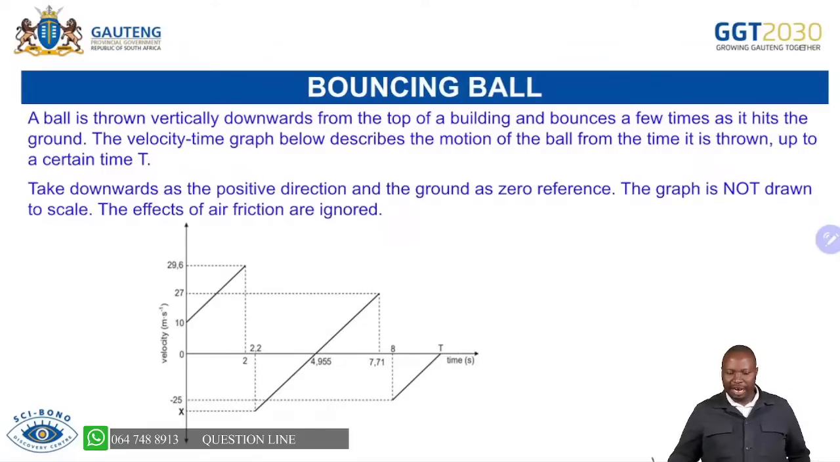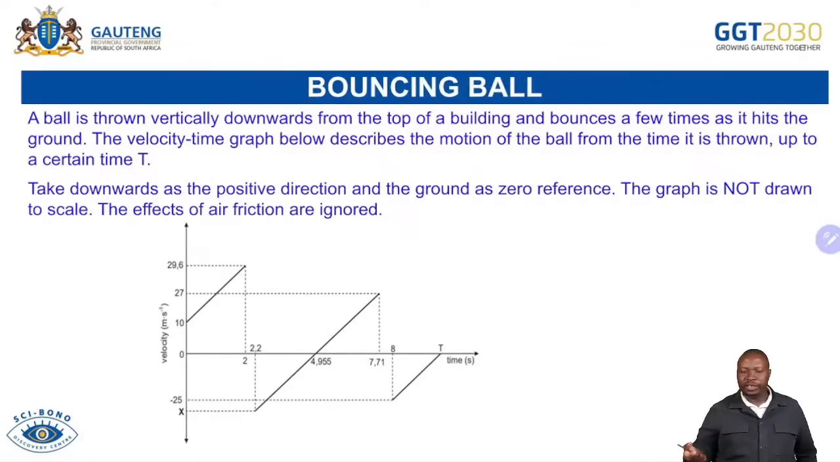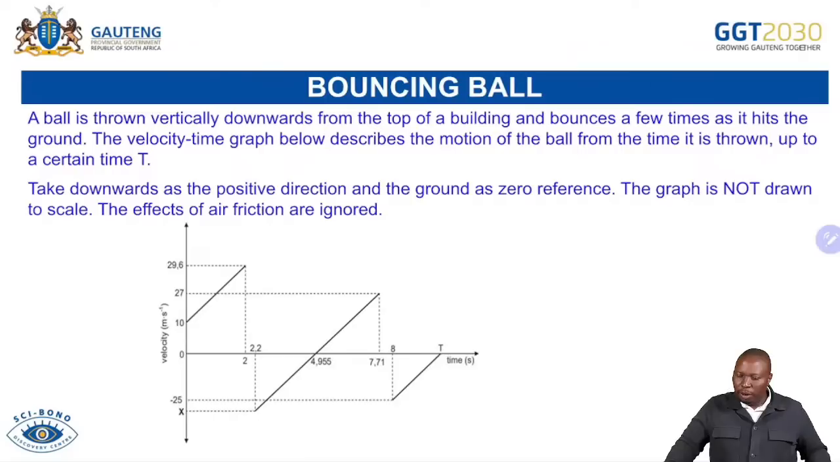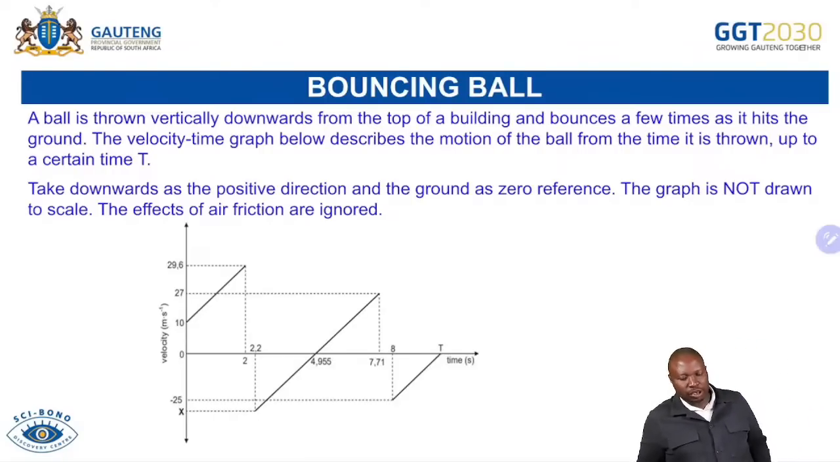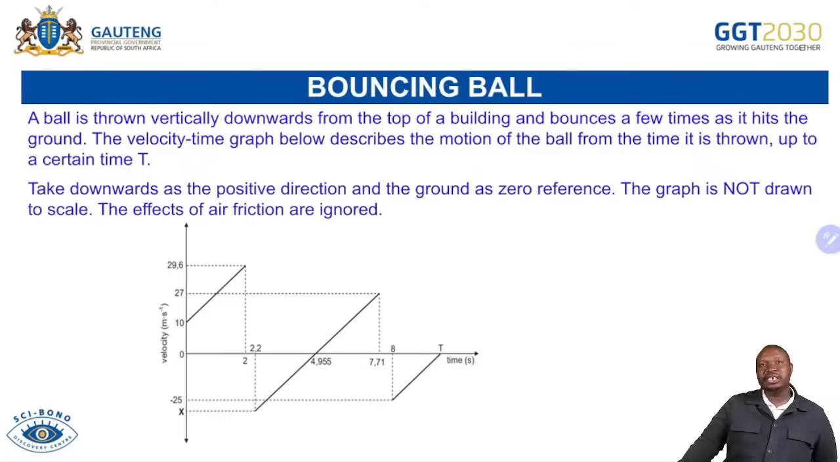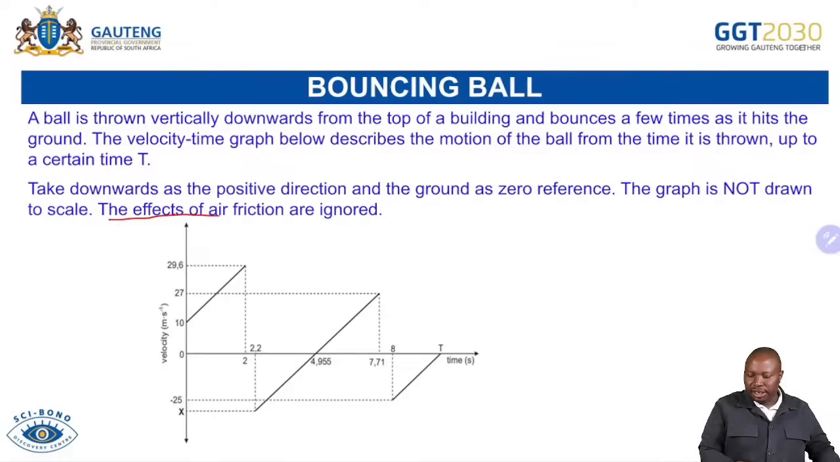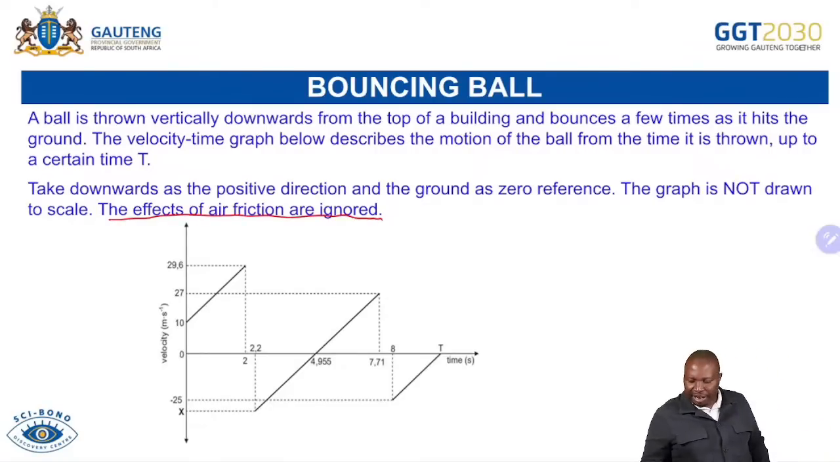Now, with no wasting of time, we look at a structured question. This one was based on the graph. As I indicated, the main aim of this is for you to have the strategy. If you have a graph like that, saying a ball is thrown vertically downwards, immediately when you say thrown, you know we're talking about a projectile. A projectile from the top of the building bounces a few times as it hits the ground. The velocity time graph below describes the motion of the ball from the time it's thrown to a certain time t. Take downwards as the positive direction and the ground as the zero reference. The graph is not drawn to scale. The effects of air friction are ignored. So that is very much important.